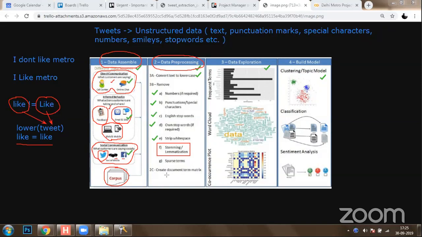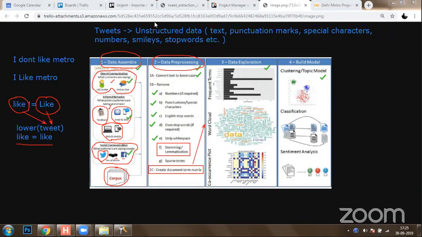And finally, we are going to sparse the terms, and we are going to create a document term matrix for analysis. Okay. Now, in unsupervised learning, what exactly do we need to do? We need to have a document term matrix. Using this document term matrix, we can perform the following options.